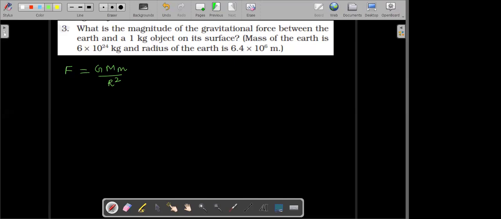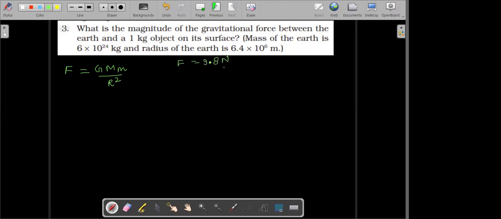Sir, is the answer 9.8 Newton? Yeah, the answer is 9.8 Newton. The question is very tricky. Tricky in the sense, if you don't get it, you will have to do long calculation and still you will get the same answer. So the answer here that you will be getting: F will be equal to 9.8 Newton.